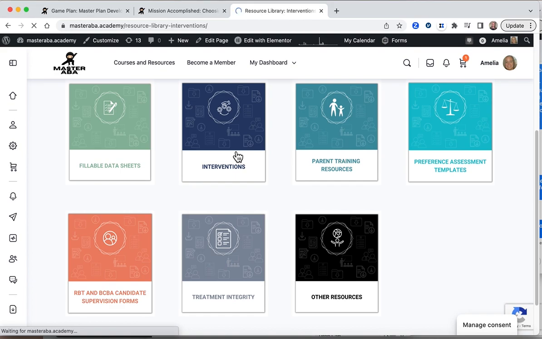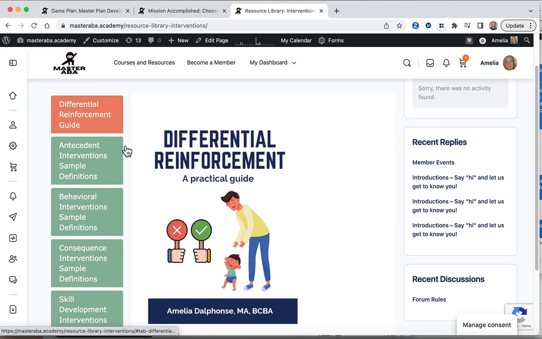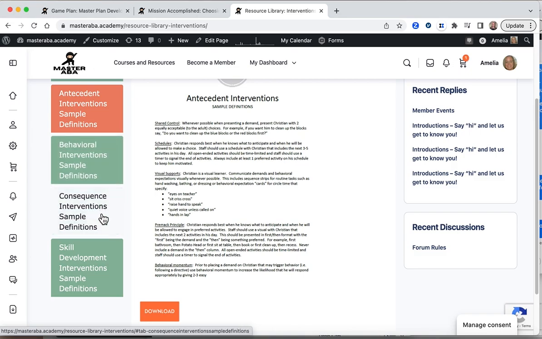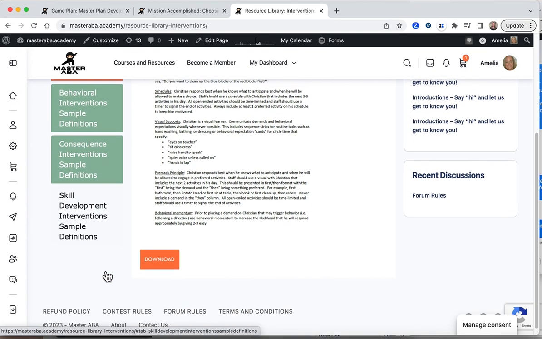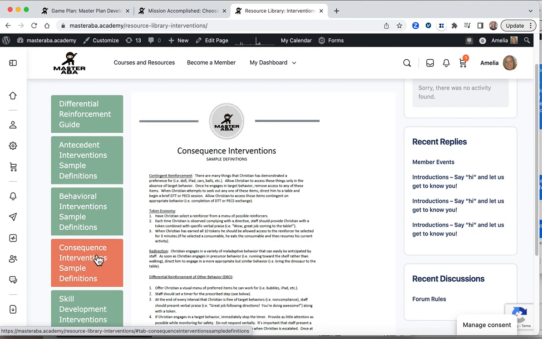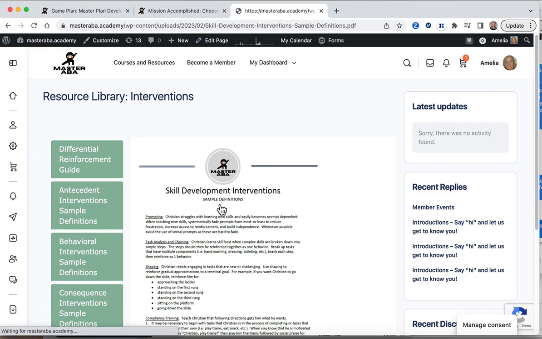Let's take a look at these interventions. Each of these resources is in a different tab, so you can see what it looks like. We have a guide, we have sample definitions, and these are the resources that are associated. You can just click through. You can click any of these and just download them.